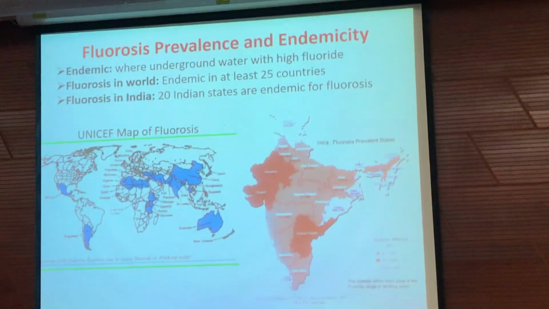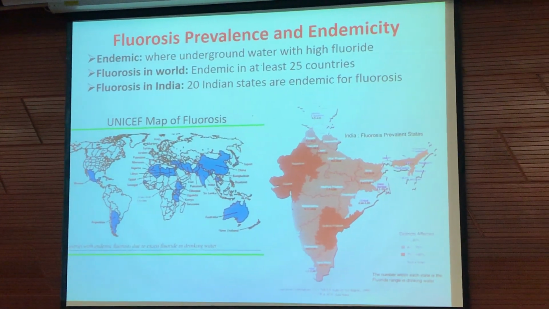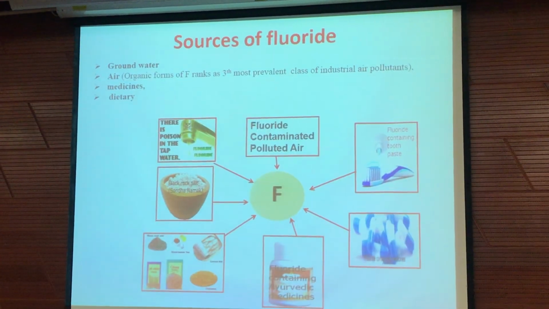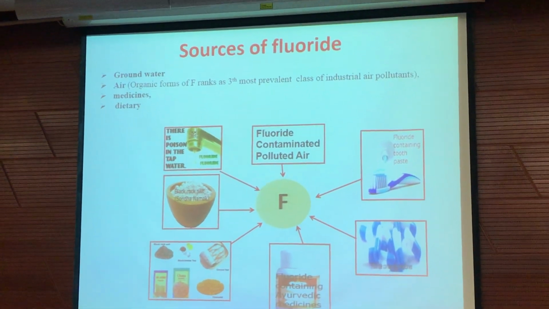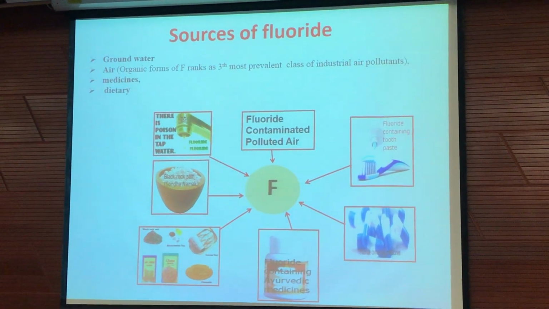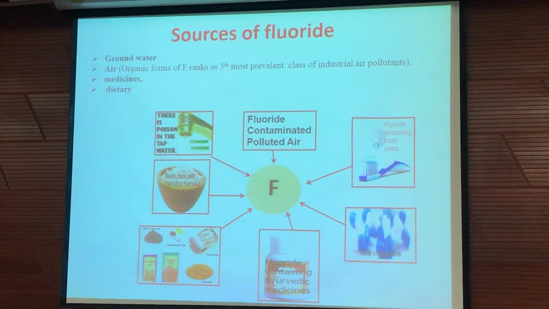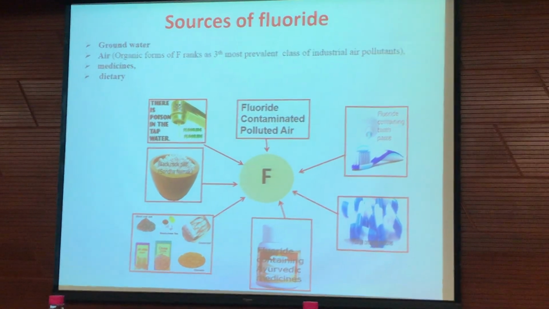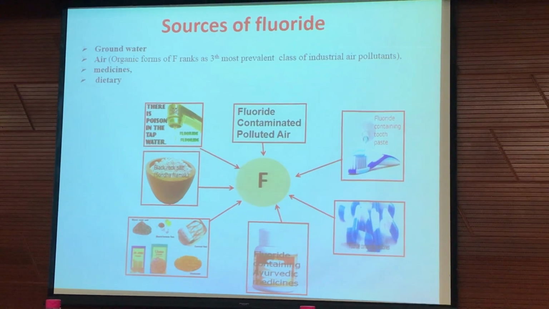This is the prevalence of fluorosis worldwide and in India, which we know very well. These are the sources of fluoride in India. Apart from natural sources such as drinking water, we can see fluoride-contaminated air pollutants, and the coal-induced fluorosis that Dr. Guan discussed.